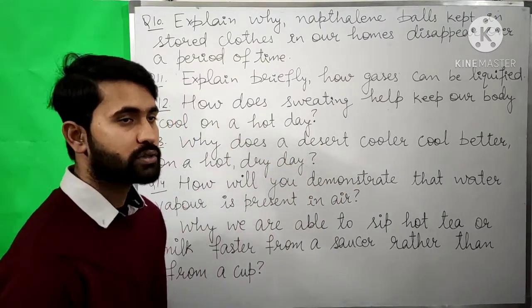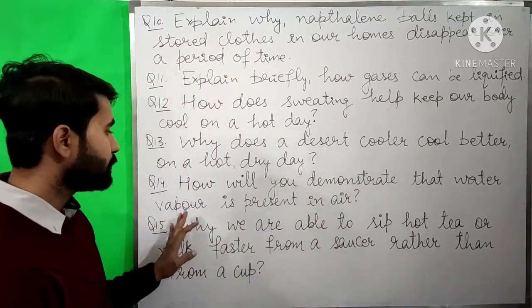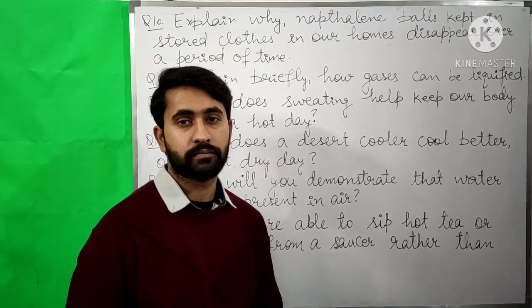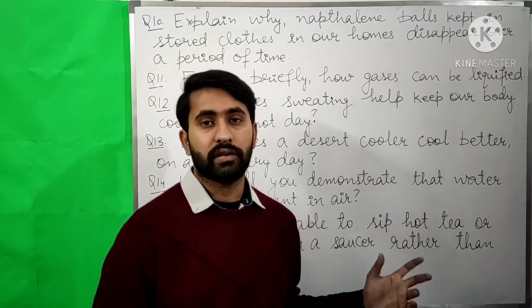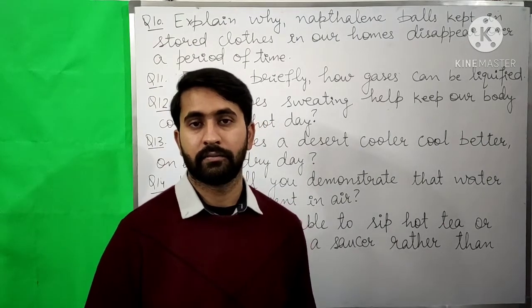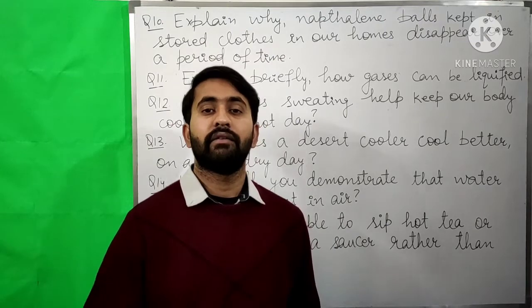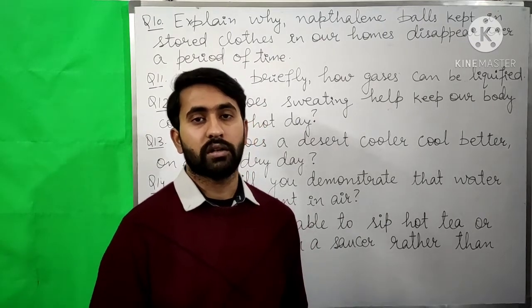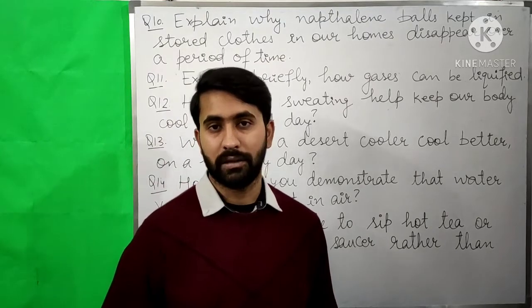Now our next question is, how will you demonstrate that water vapors are present in air? Now we can easily demonstrate that water vapors are present in the air. For that we will take a glass and then we will pour some chilled water in that glass. Now we will keep the glass outside for some time.